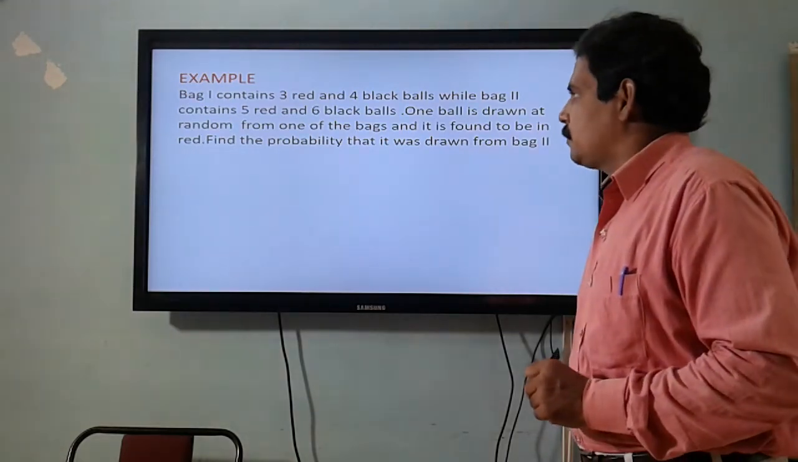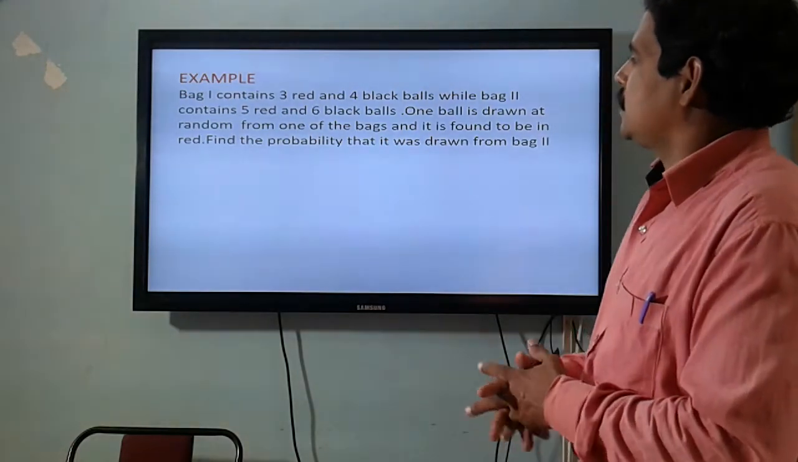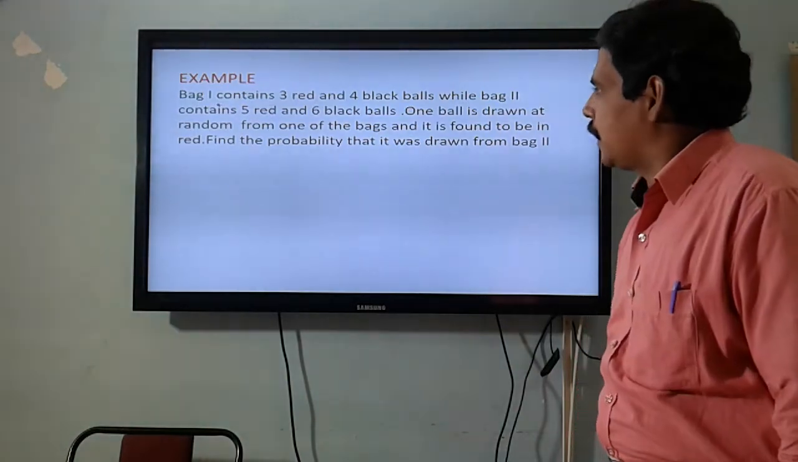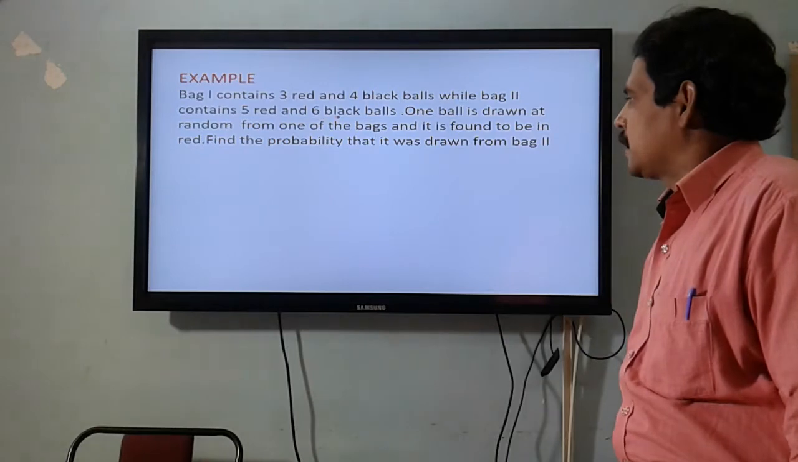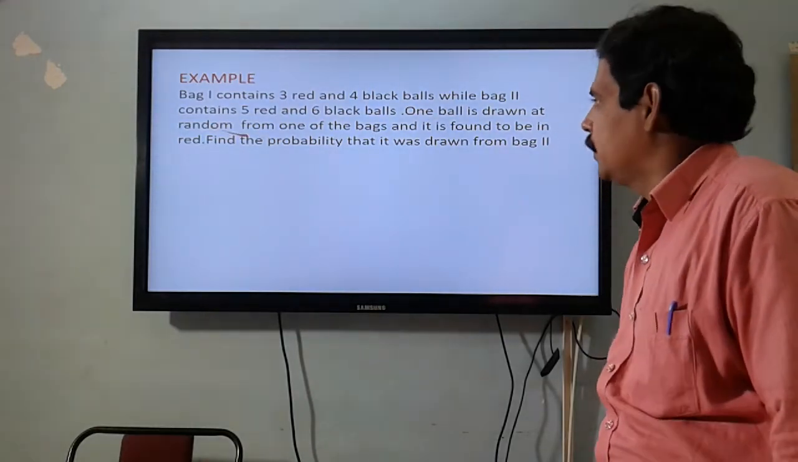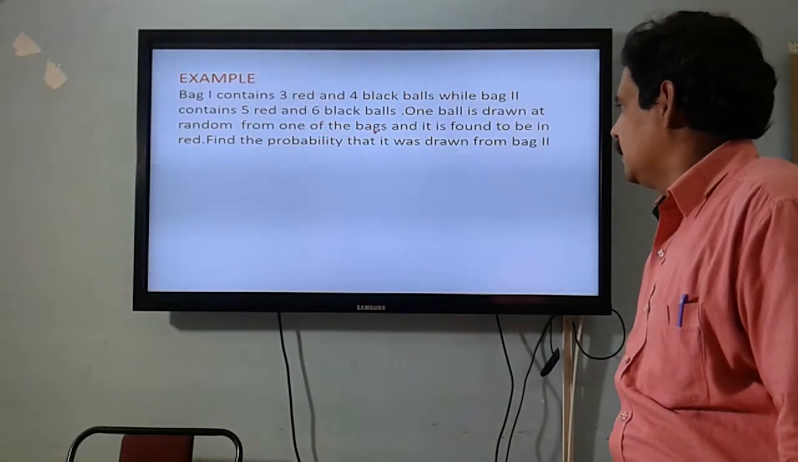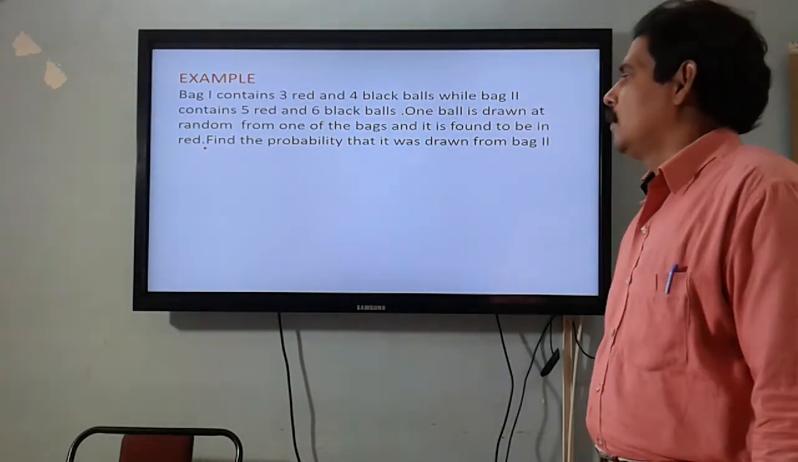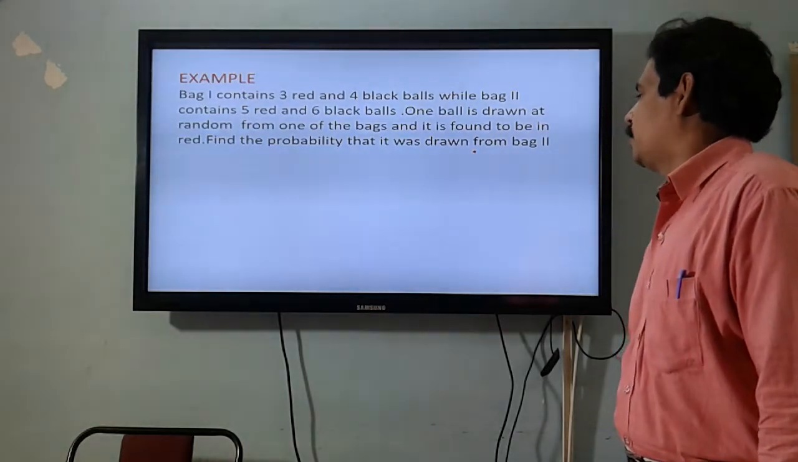So let's take an example now. Bag 1 contains 3 red and 4 black balls, while bag 2 contains 5 red and 6 black balls. One ball is drawn at random from one of the bags and it is found to be red. Find the probability that it was drawn from bag 2.